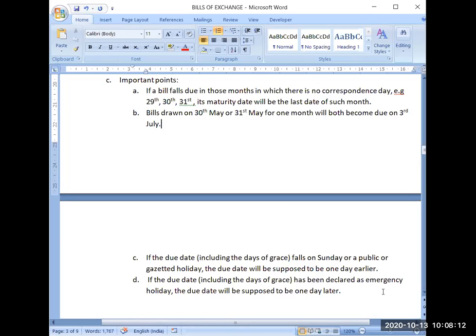In that way, it will move forward by one day till it reaches a working day. Or suppose 3rd July is declared an emergency holiday and the next day, 4th July, is Sunday. Then obviously 5th July will be the next working day, and 5th July will be the due date for this bill.